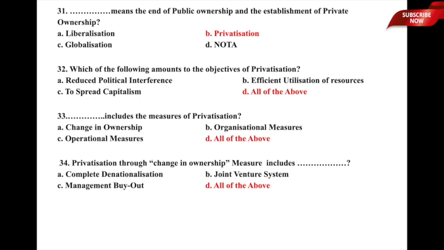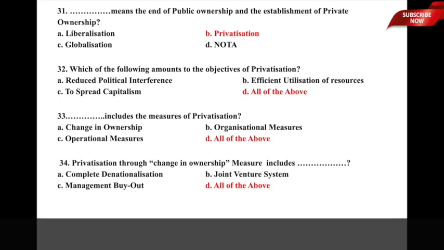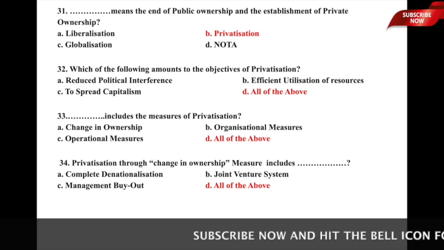Dash includes the measures of privatization, and the underlying options are A, the first measure, change in ownership, B, organizational measures, C, operational measures, and D, all of the above. So, what includes measures of privatization? All of the above. That means the measures of privatization can be in the form of change in ownership, organizational measures, and operational measures. We are going to look into all of these three things in the subsequent questions.